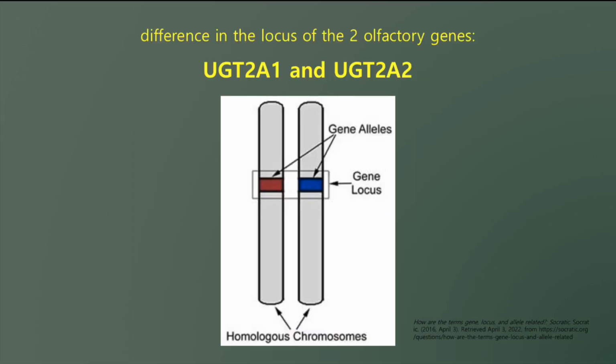The difference between patients who reported sensory loss and those who didn't was a difference in the locus of the two olfactory genes, UGT2A1 and UGT2A2. These genes are expressed in the olfactory epithelium to metabolize odorants. The underlying mechanism is still unclear, but the current study posits that the impairment from infected cells may lead to